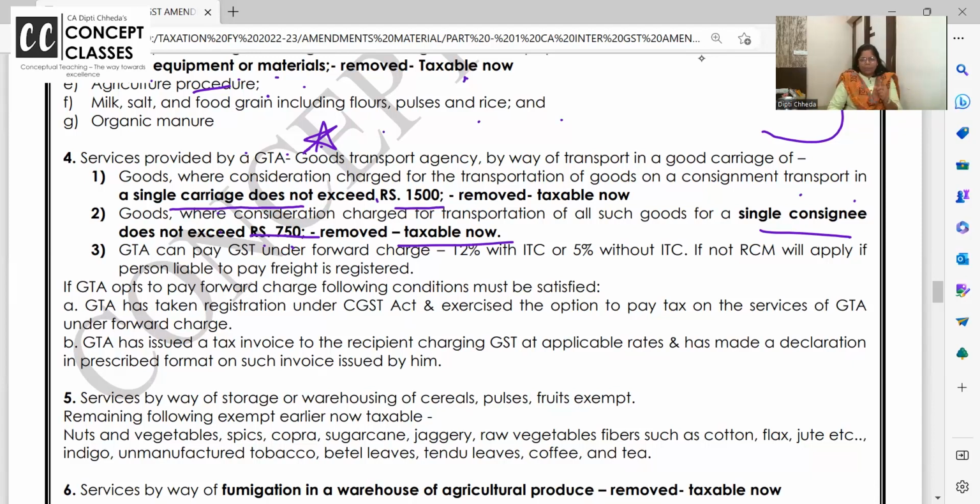single carriage up to 1500, that limit is deleted. So if you are using the old material, just scratch that exemption. You have to do that. Pause, scratch it. Or wait, if you're writing in November, after June, I will send you a fresh PDF, and I will teach the whole exemptions again along with solid good problems.